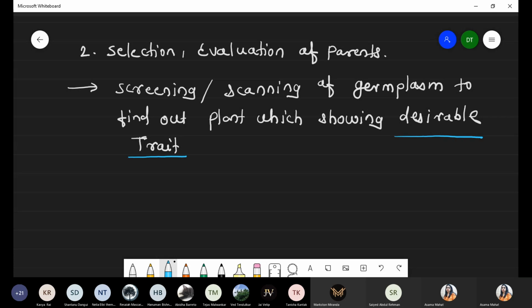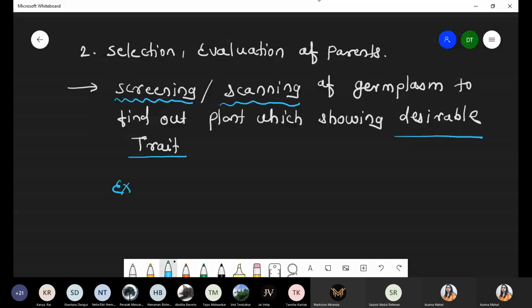we might require resistance to fungal attack, because insect attack and bacterial attack don't matter here, but the humid environment is favorable for the growth of fungi. So we want germplasm showing resistance against fungus, and drought resistance is not required. So it depends upon what kind of desirable trait we require, and for that selection, after collection, scanning and screening are very important steps.